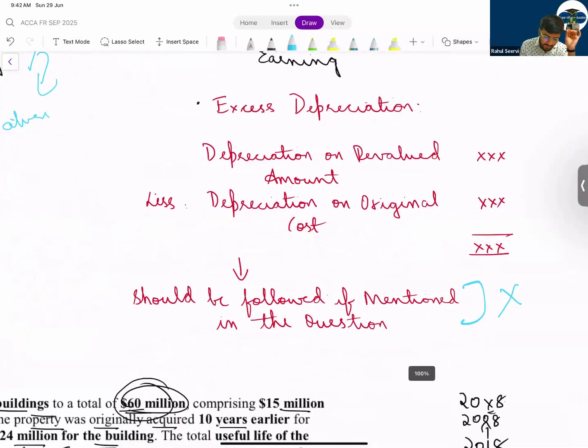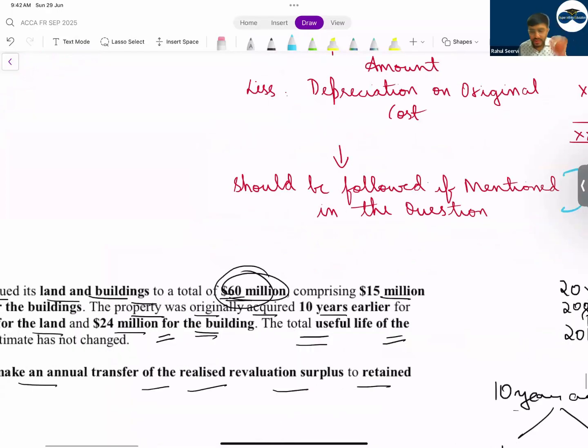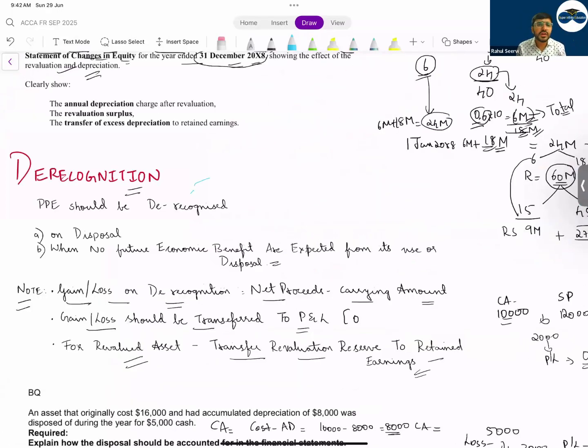Then what is the last topic we have done from this? Derecognition. When will you derecognize an asset? Sir, when will we derecognize? When you sell the asset and there is no future economic benefit. And whenever you derecognize an asset, there will be a gain or loss. Where will you record the gain or loss? In P&L, in the operating category.